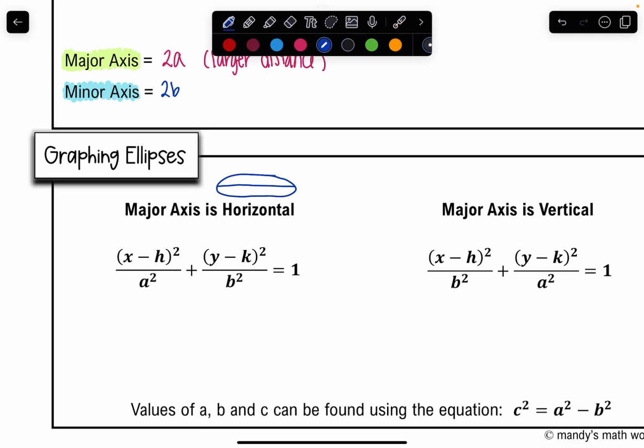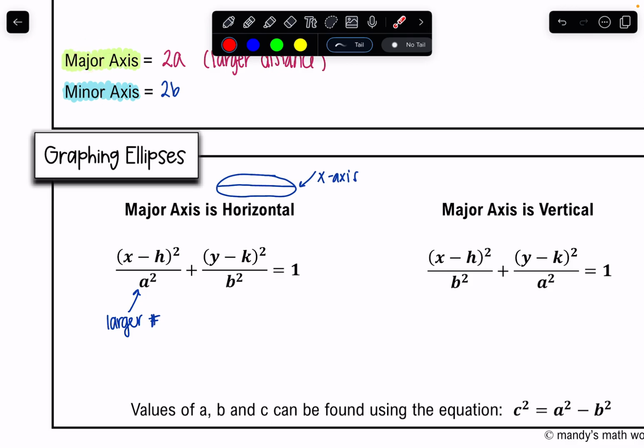So that distance a is on the bottom here, and notice that this, because I'm running along the x-axis, maybe let's even make another note here. Because I'm running that major axis along the x-axis, my larger number is that a value, and my a value is always associated with my major axis.